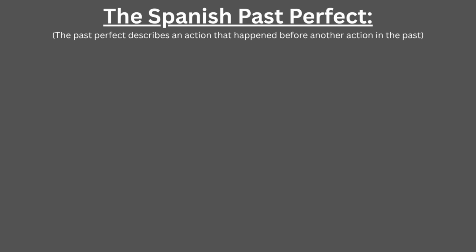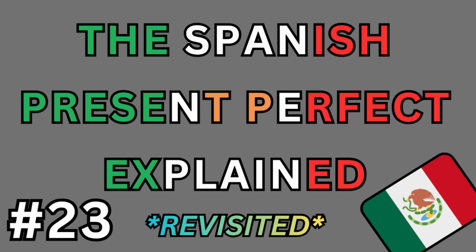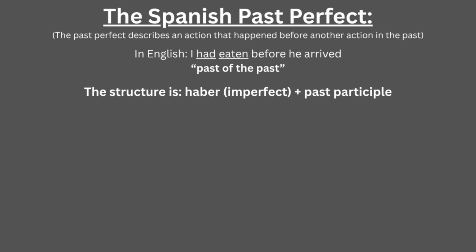The past perfect in Spanish describes an action that happened before another past action. In English, an example is "I had eaten before he arrived," so the action is in the past of the past. In my previous video, I explained the Spanish present perfect and past participles, and in this video, the concepts will be useful because the past perfect follows a similar pattern. I would recommend that you watch that video before this one.